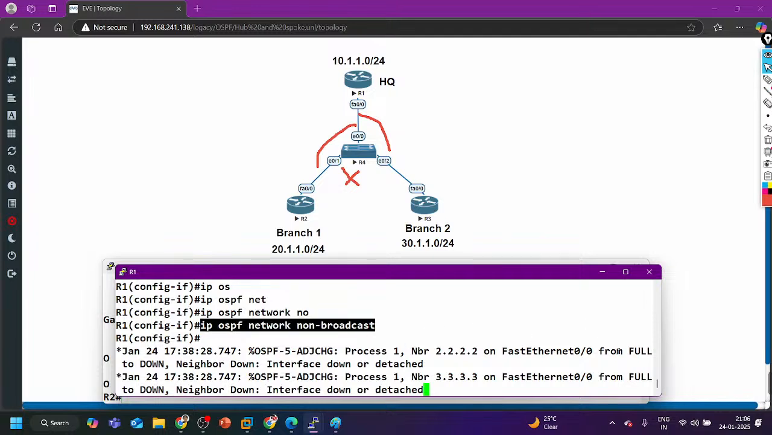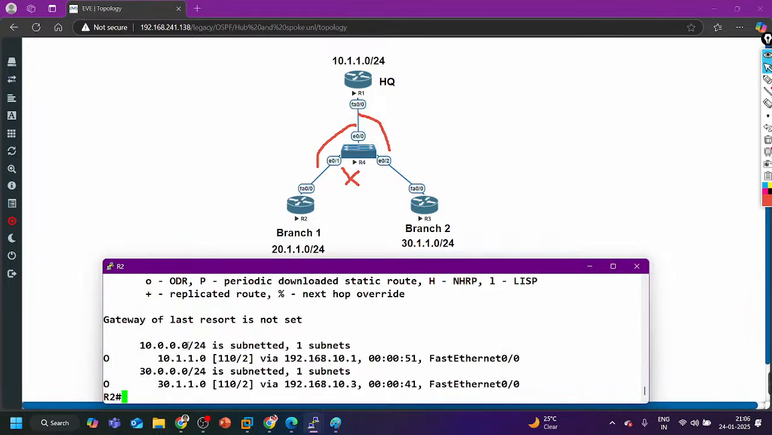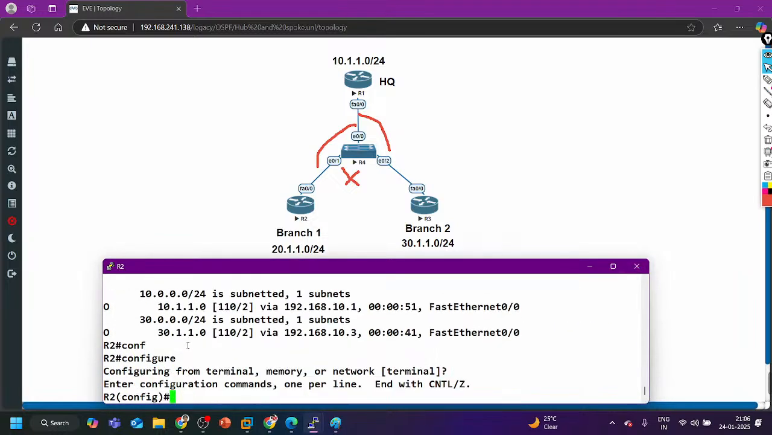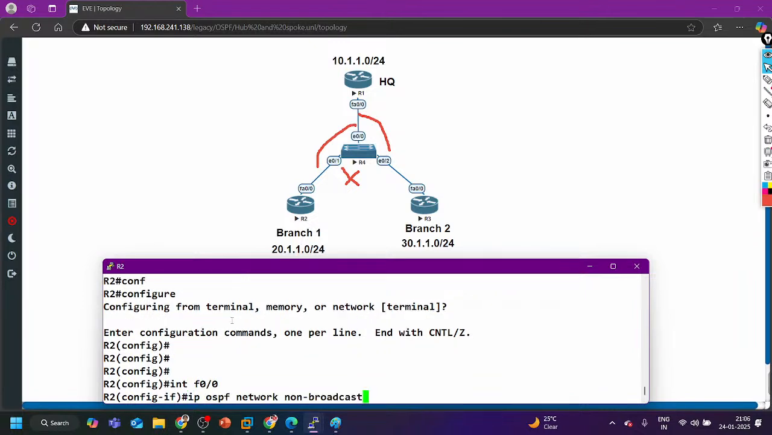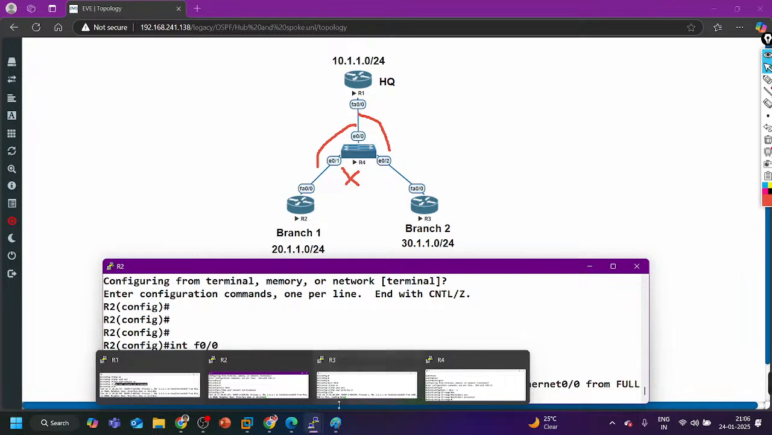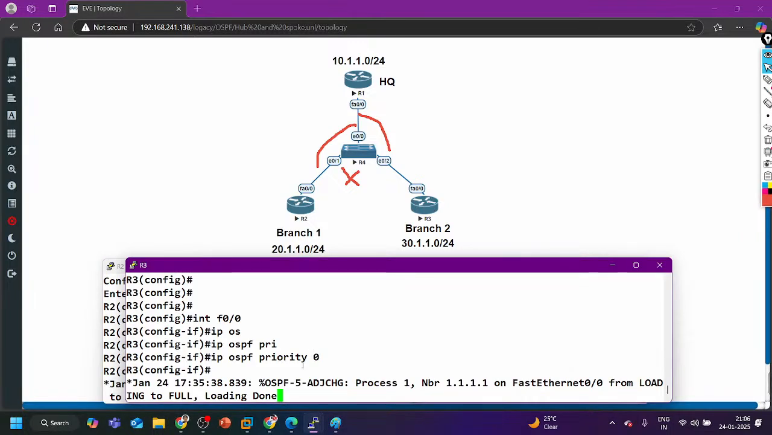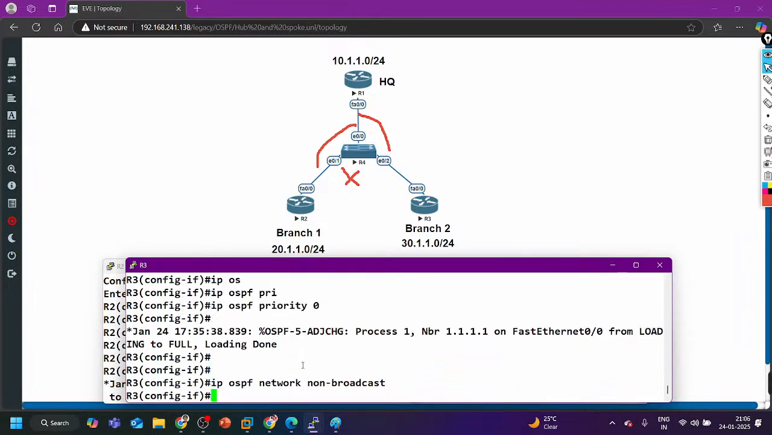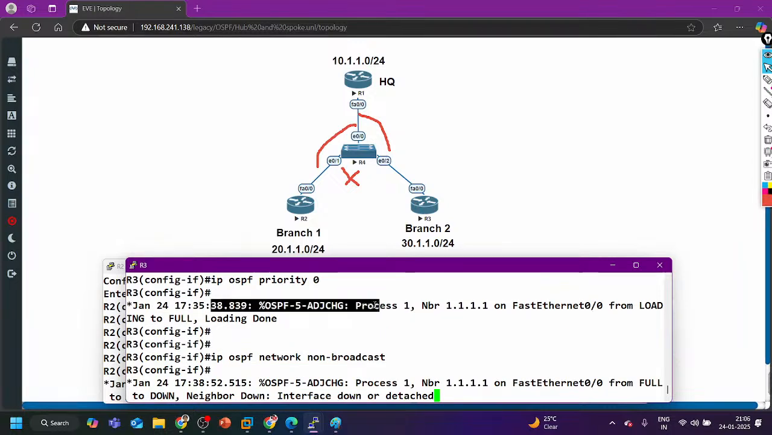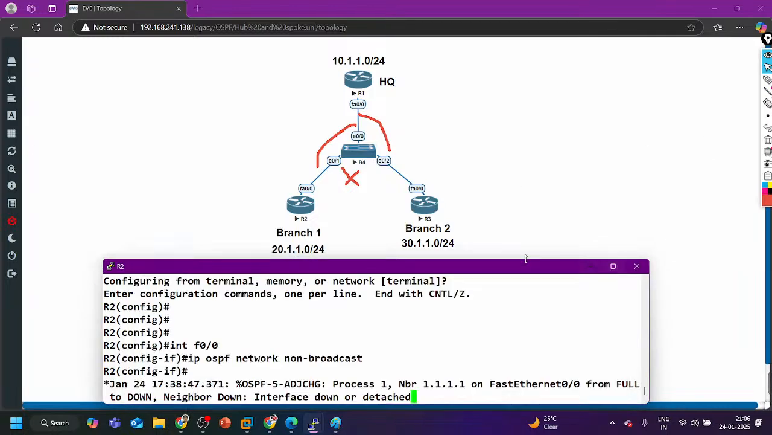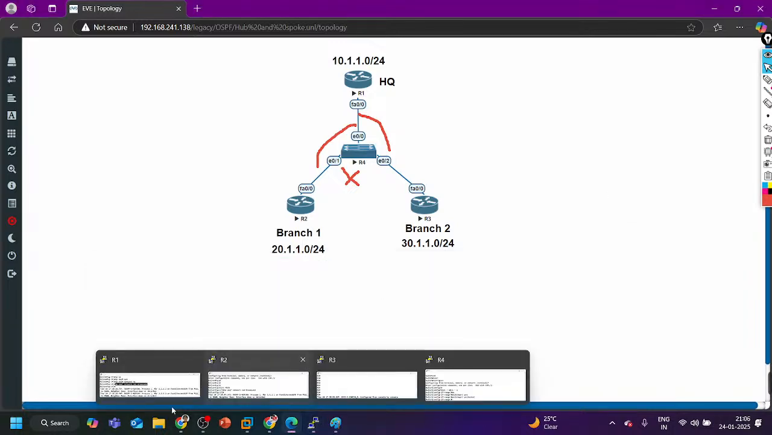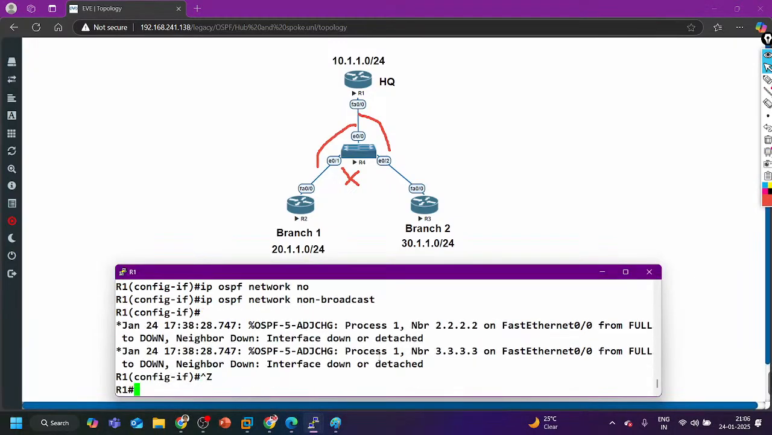OSPF never goes down because of the network type mismatch. Soon the network type is going to match. Interface F0/0, IP OSPF network broadcast, and on router number 3 also network non-broadcast. Now we don't need to configure priority 0 and those things. Now DR and BDR election will not happen here. But guys, will neighborship come up? Tell me, will neighborship come up here?